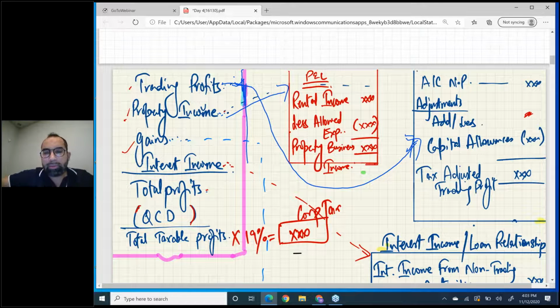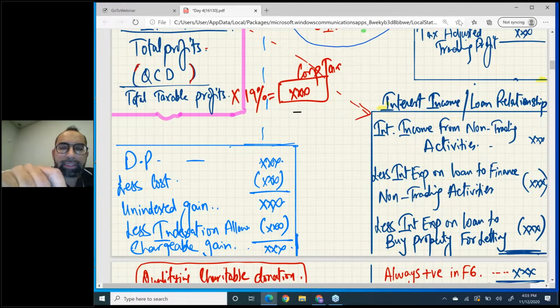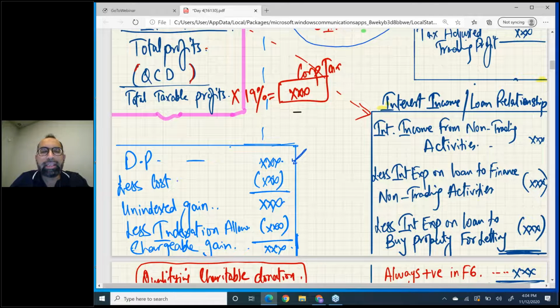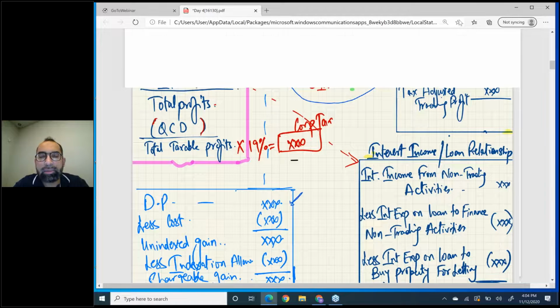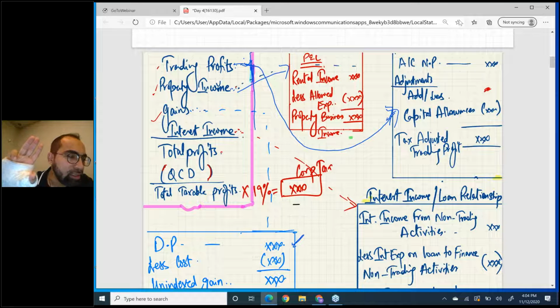Then next is gains. If you double click gains, hope you remember the first day, this is the format of gains for a company: disposal proceeds less cost gives the unindexed gain, less indexation allowance, and you will get the chargeable gain. This chargeable gain you will fit in the main pro forma. So we just discussed three things: trading profits, property income, and gains.